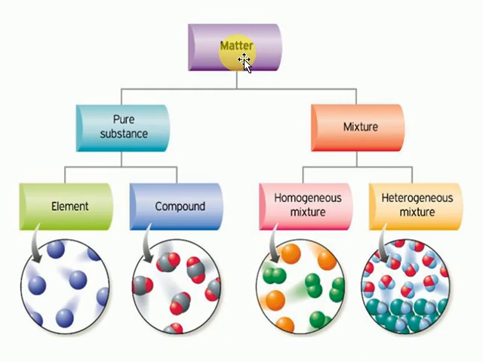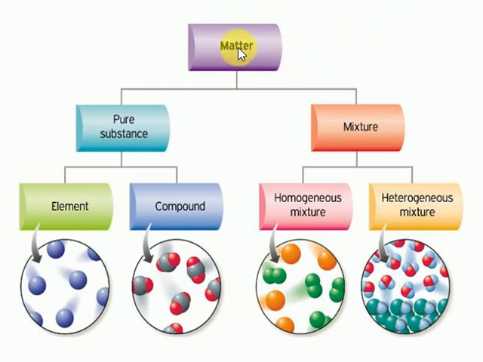Just consider I take one glass filled with water up to the brim and place one pen in it. What happens? Some water will spill out from the glass. It clearly indicates the pen has volume and mass. Clear? Not only a pen, whatever materials you see are considered matter. Even air is matter, water is matter, liquid is also matter.